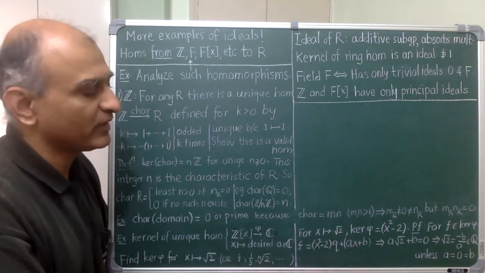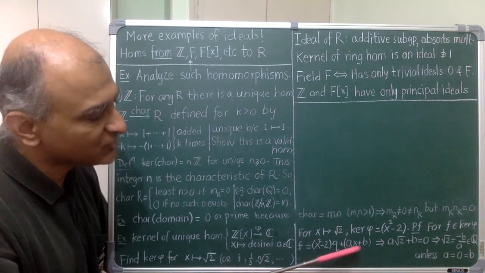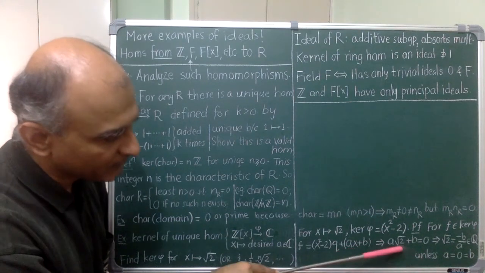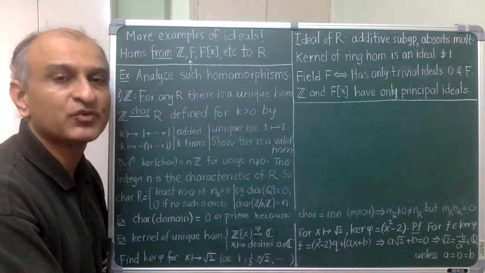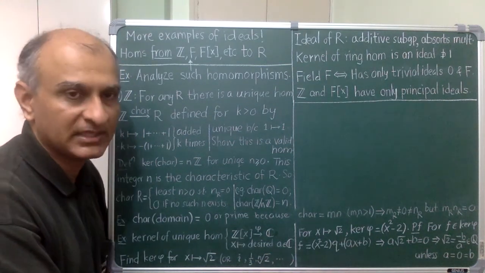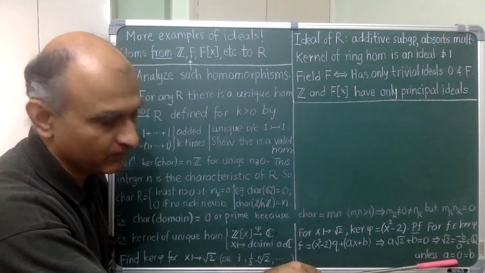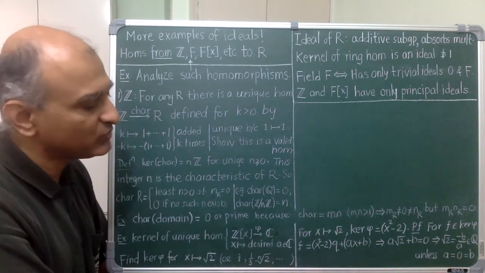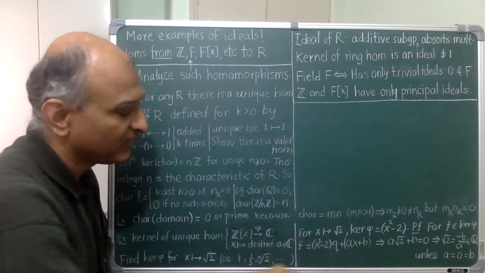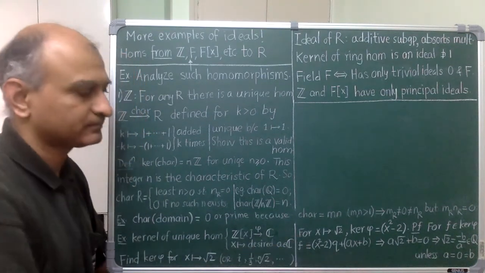Now I plug in square root of 2 into this equation and see that a times square root of 2 plus b must be 0. But this means that square root of 2 would have to be a rational number unless a and b are both 0. So therefore this is what must be the case, and I deduce that there was no remainder and f after all is a multiple of x squared minus 2.